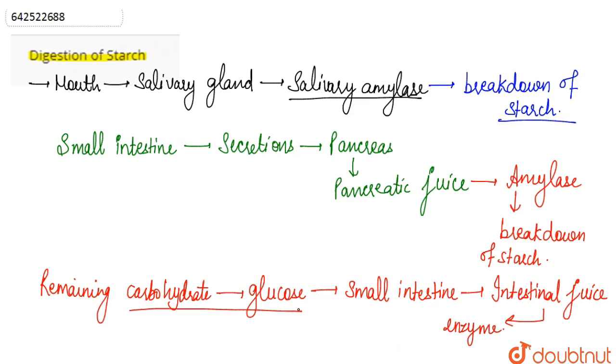So basically this is how the complete digestion of starch takes place in the human alimentary canal.